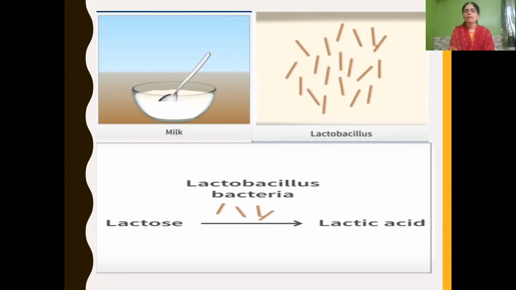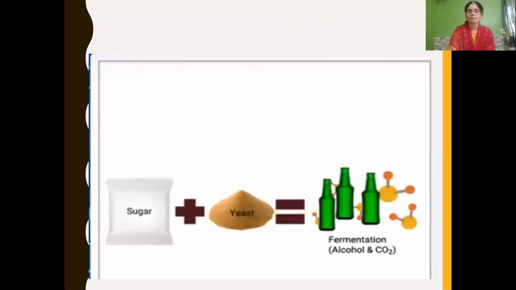So you should know how milk is getting converted into curd.